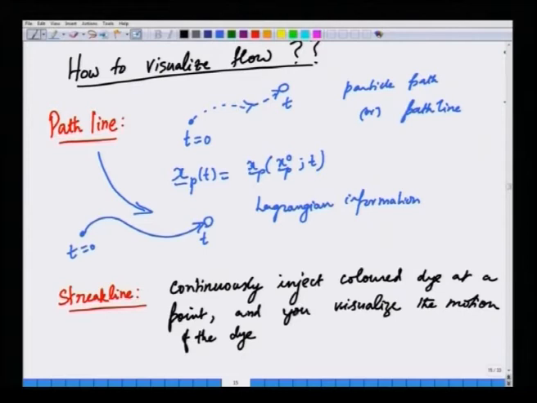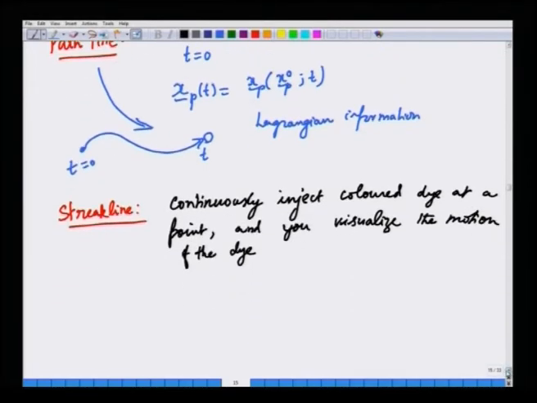Okay. So, what the streak line does is you are fixing a point in space and you are continuously introducing dye at that point. And the streak line is the instantaneous locus of all the fluid particles that have been ejected at the same point at some earlier time. So, you are continuously ejecting fluid particles from time t equal to 0 at the same location, and you are trying to see what are the various locations of particles that are being introduced continuously from time t equal to 0 at a later time.